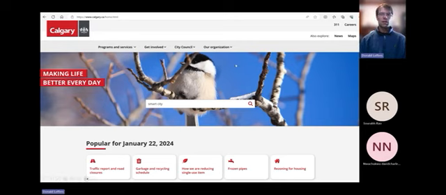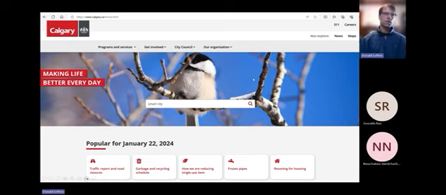There's a search window in the middle of this page, and this is quite common. I've looked at different cities, and this is quite common. Quite often, it's up here, though. So then you just put in a term like smart city, see what happens, right? If you click search, what happens?